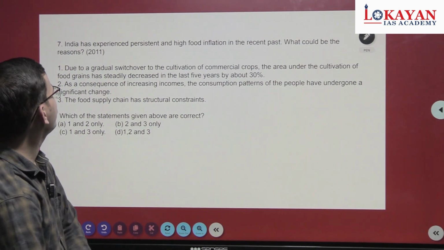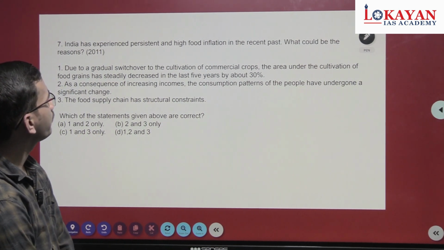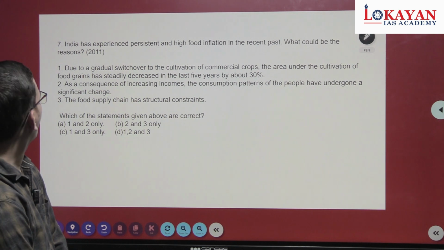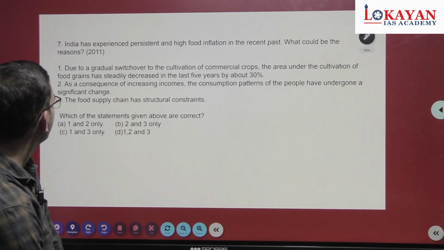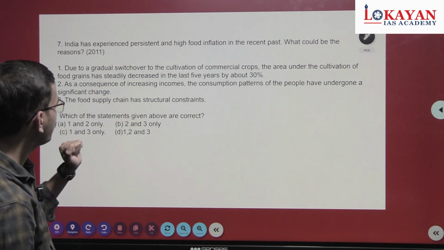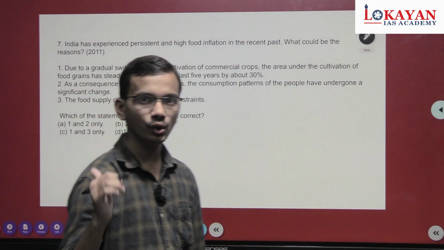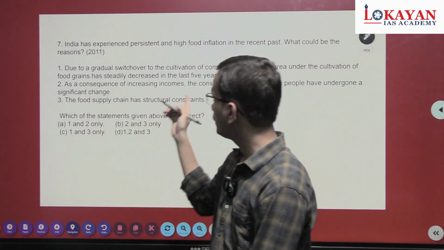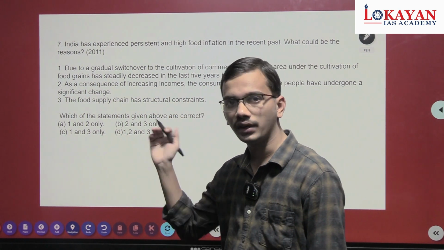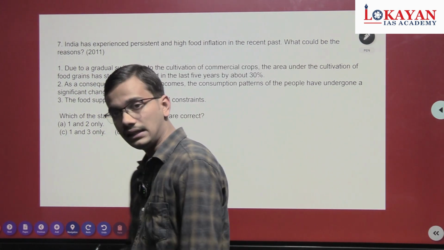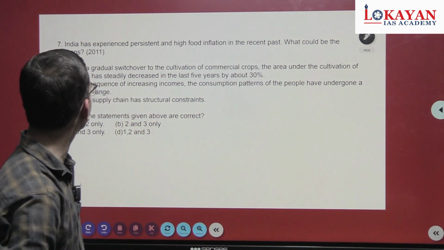India has experienced persistent and high food inflation in the recent past. What could be the reasons? While solving such a question, there is less probability that you have read something regarding this in some material and are solving it in the exam. So such a question has to be solved logically.